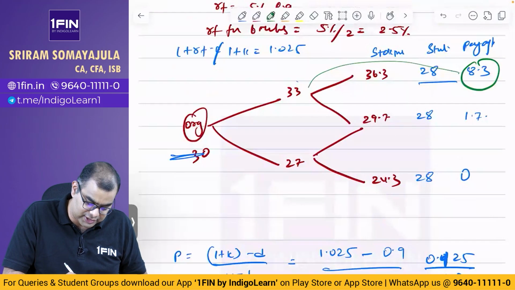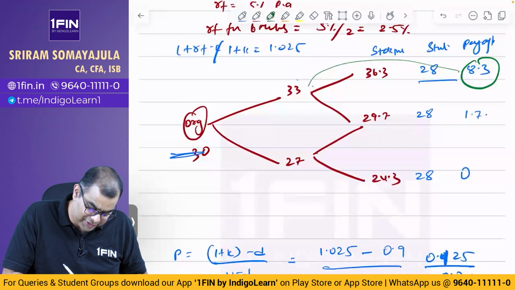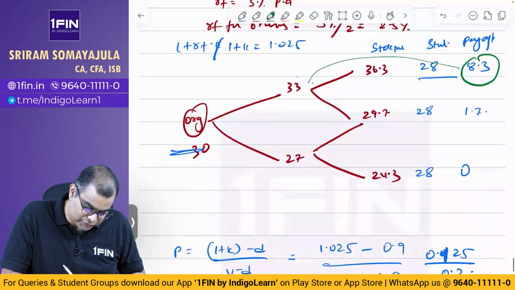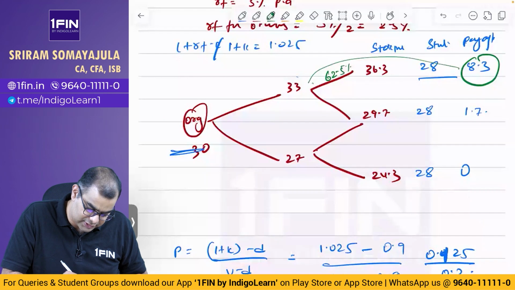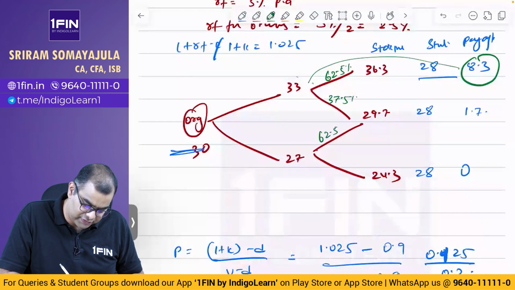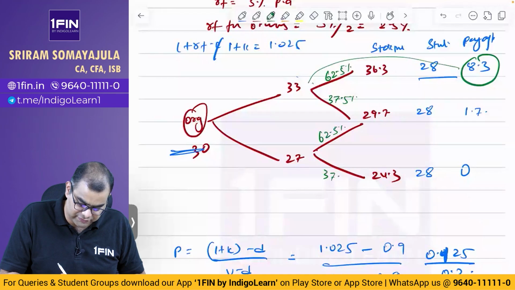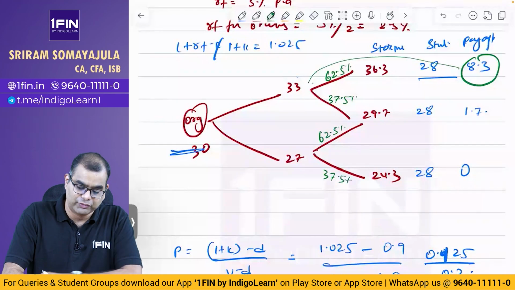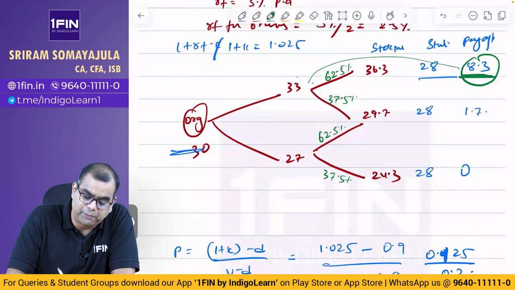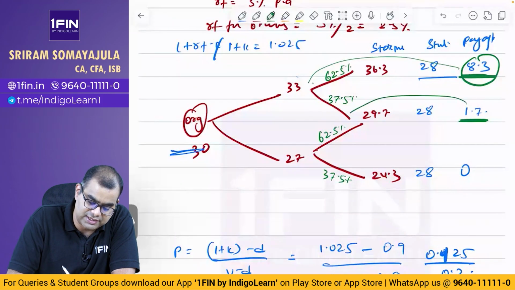So this is 8.3. This up move namakku evlo vandhupa, 62.5%. Down move is 37.5%. This up move 62.5%, down move 37.5%. So ipo enna panna porom, this payoff of 8.3 and this payoff of 1.7, this is at this point, this is at this point, correct illa?